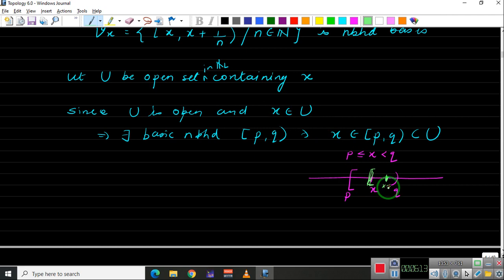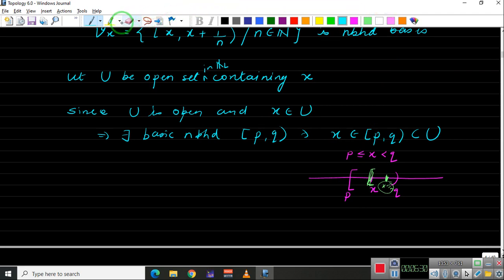So what is the guarantee that this kind of element exists? To show that this kind of element exists, we can use the Archimedes property. So let's move ahead.